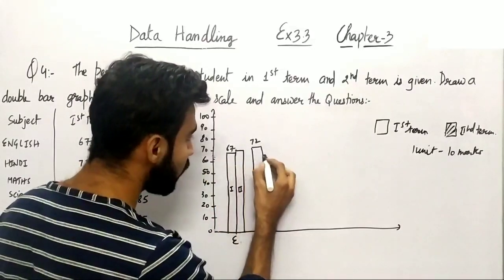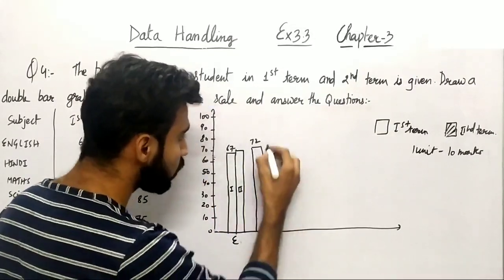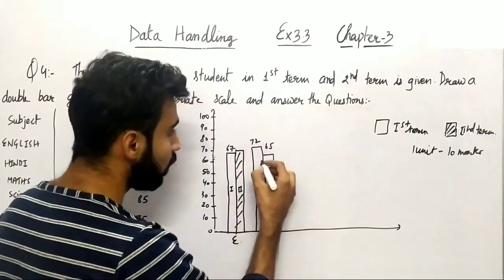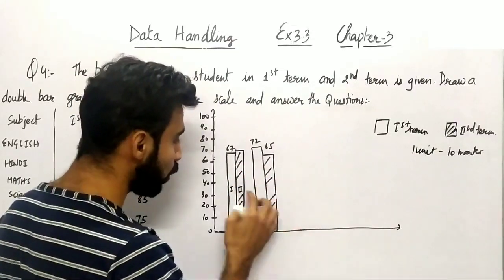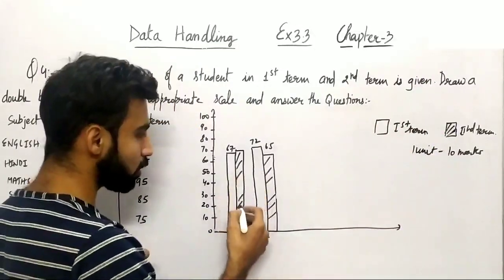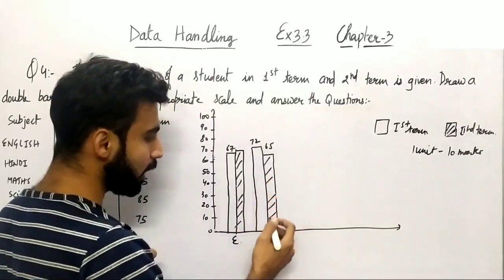So let me just trace it down and draw it like this. So this is 65. Let me also put the line in the second term. So that will be the second term. No need to write first and second. It will be represented like this. So this is of first term. This is of second term.